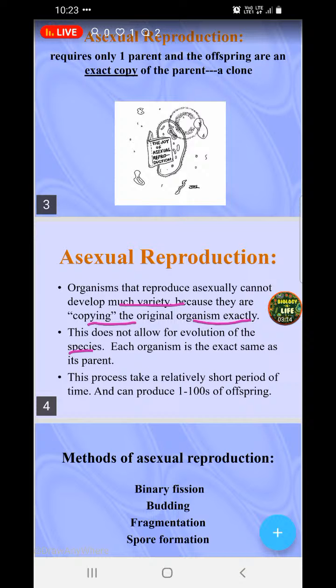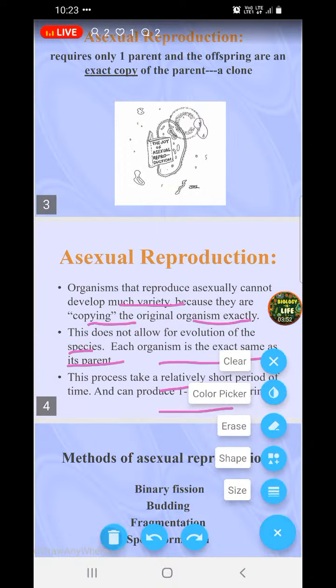This does not allow for evolution of species, right? New species cannot be evolved. Always only the same variety of organisms can be produced. It is not very useful for genetic variations, or even for natural selection, or for the evolution of species. So each organism is exactly the same as its parent. This process takes place in a relatively short period of time and can produce one to hundreds of offsprings. In a short period of time, a large number of organisms can be produced by this technique, that is asexual reproduction.